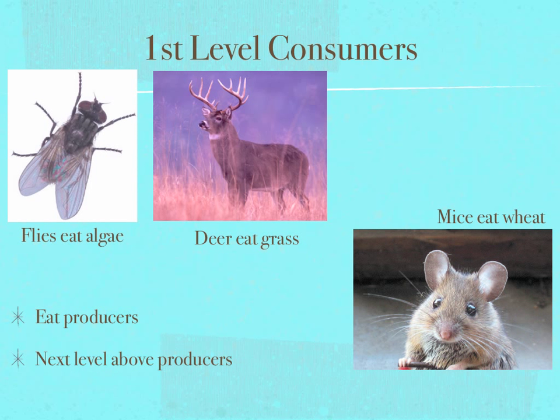First level consumers come next. They eat the producers. They're the next level above the producers. Examples are flies, deer, and mice. Flies eat the algae, deer eat the grass, and mice eat wheat.